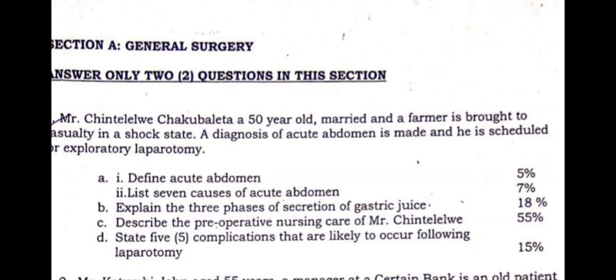Now, what you need to know as a student is that whenever they give you a question in a scenario kind of form, pay particular attention to the scenario, especially if you are talking about courses such as adult surgical nursing, because that scenario, as you can see here, they are mentioning something like this. Mr. Chinterere is a farmer, okay, and then he has also been brought in a shock state. When answering these questions, sometimes you do refer to these important statements that are being made in the question. So let's take note of that to say this particular patient who has been brought, of course, 50-year-old, is a farmer and is also in a shock state. Above all, this particular patient has been scheduled for what we refer to as the exploratory laparotomy.